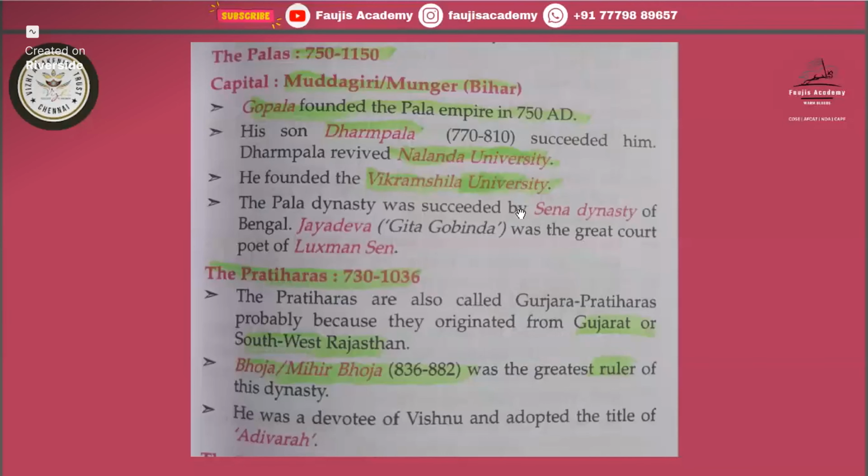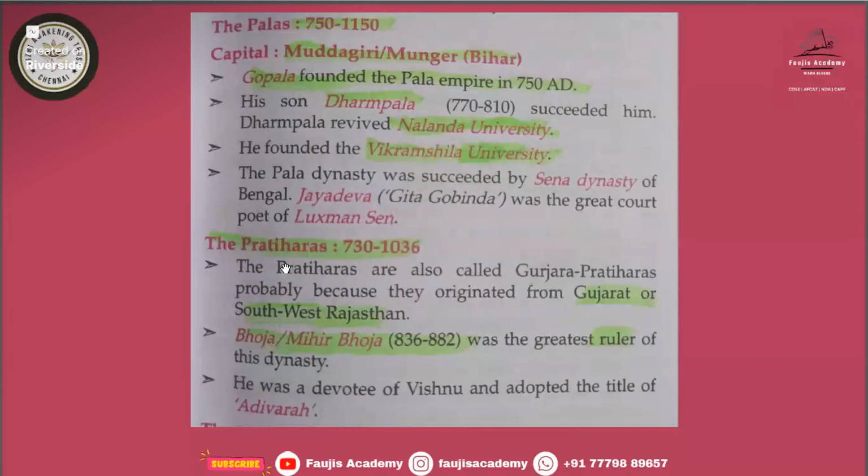Lakshman Sen is from the Sena dynasty. Now the Pratiharas. All these three were ruling contemporarily: the Palas, Pratiharas and Rashtrakutas. The Pratiharas ruled from 730 AD to 1036 AD.